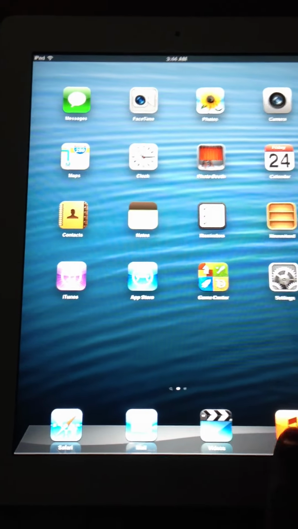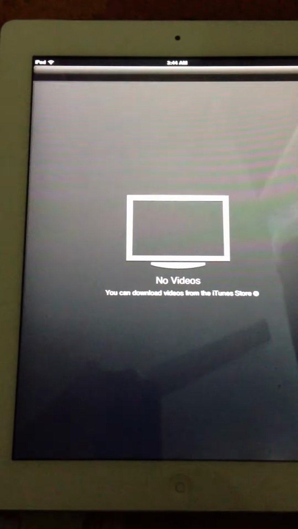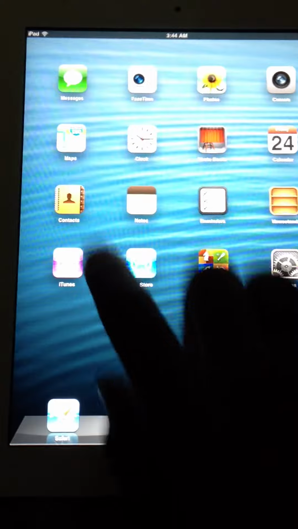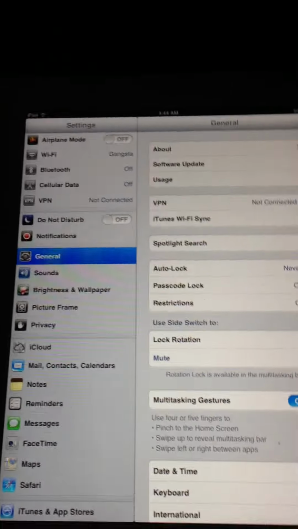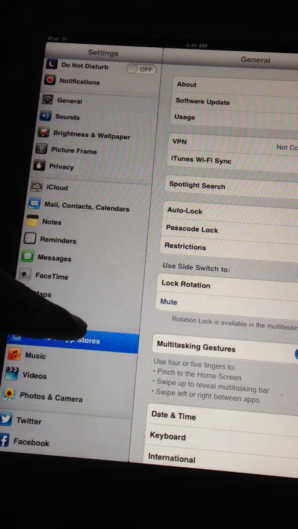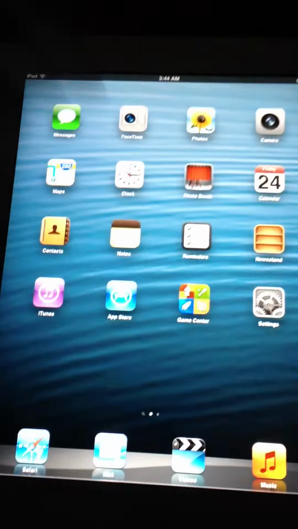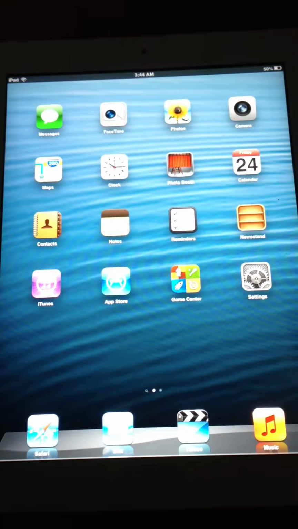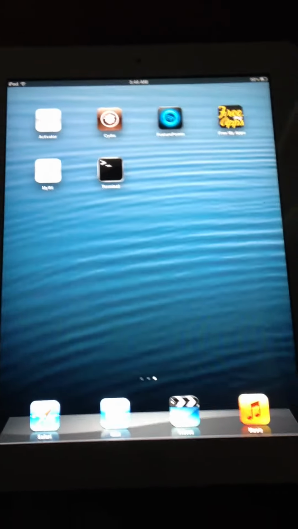Here we go to Music. Let me check. Here we go. Contacts, no contacts. Settings. Yeah, not much. Let me check this. Yeah, my Apple ID is still there. Pretty sweet, huh? All right, so that's pretty much it.